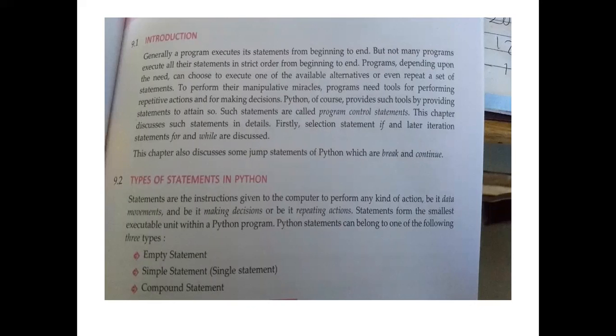The types of statement in Python: statements are the instructions given to the computer to perform any kind of action, be it data movement, making a decision, or repeating an action. Statements form the smallest executable unit within a Python program. A Python statement can belong to one of the following three types. First is the empty statement, second is a simple statement, and third is a compound statement.